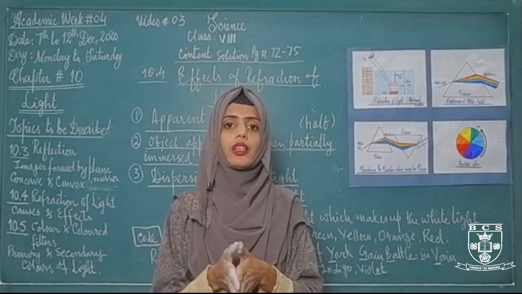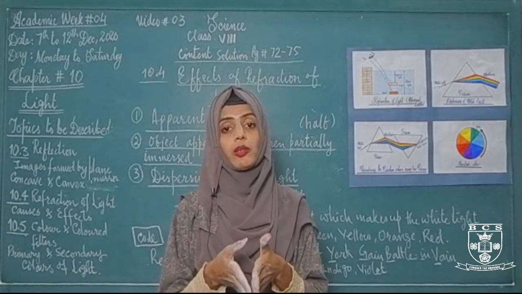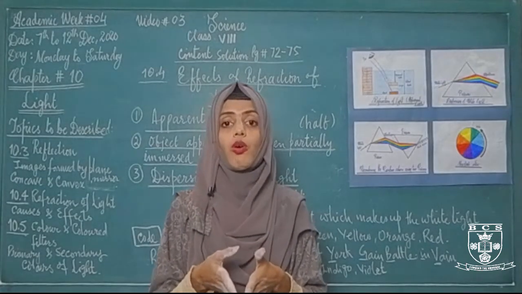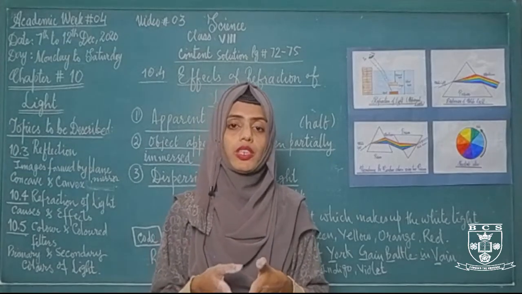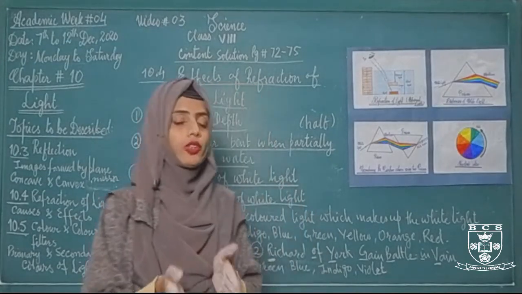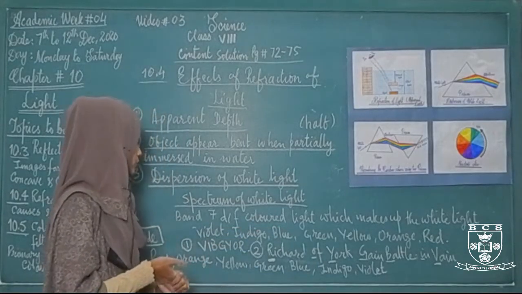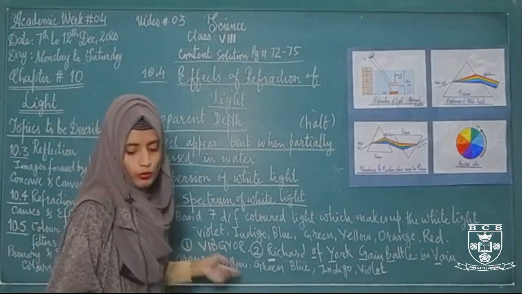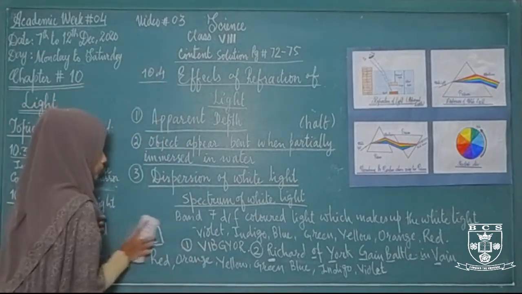Each and every color slows down by a different amount, as well as their angles of refraction are also different from one another, so we cannot change their arrangement. That's why we need to remember their arrangement, and for this we have two codes, Richard Of York Gave Battle In Vain, and if you want to remember in a simple way, that is VIBGYOR. These colors are also called the colors of the rainbow.